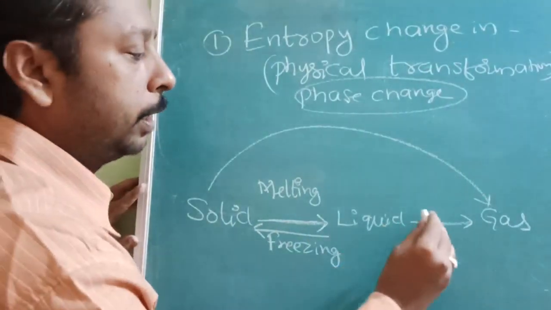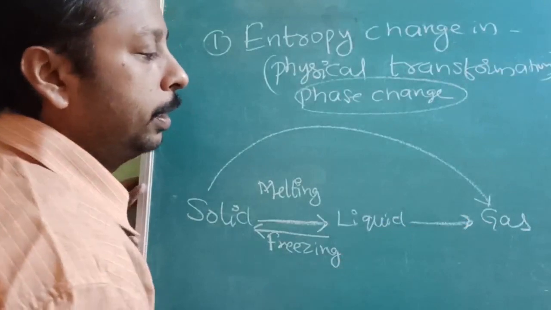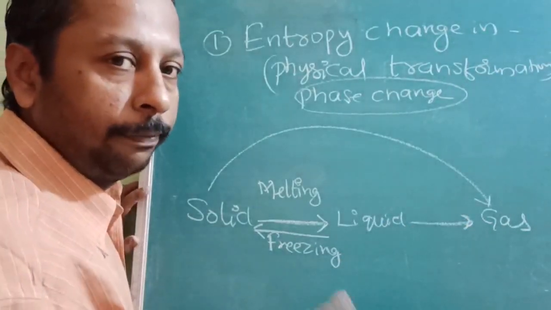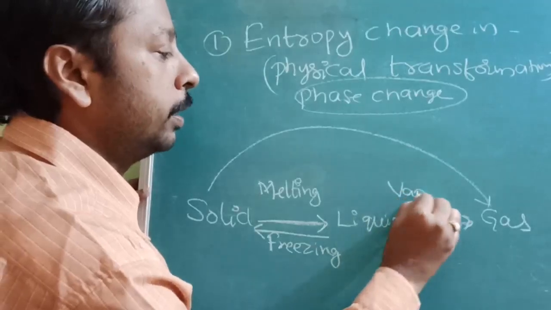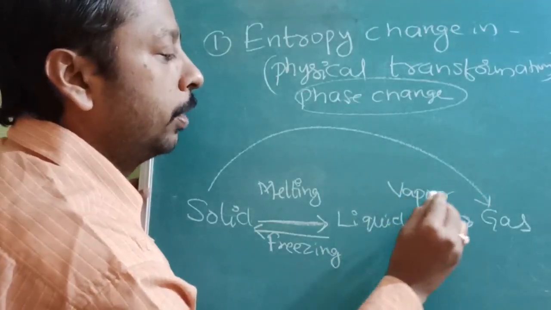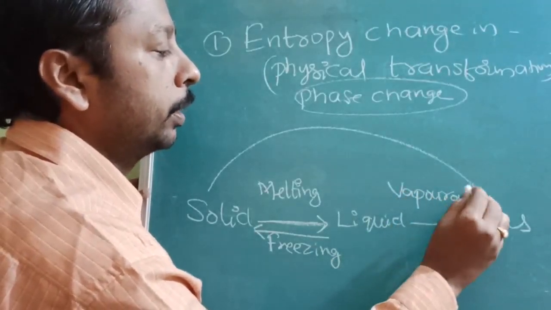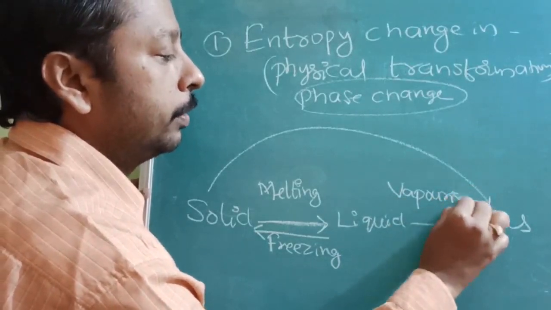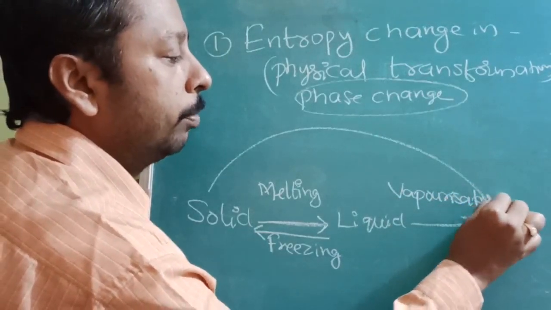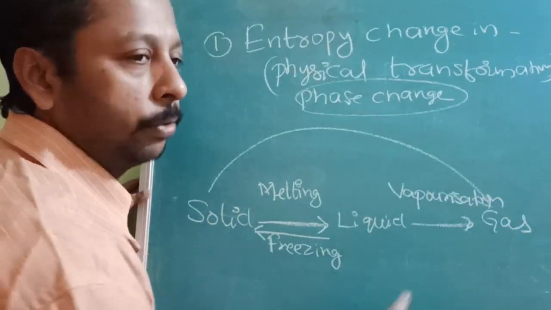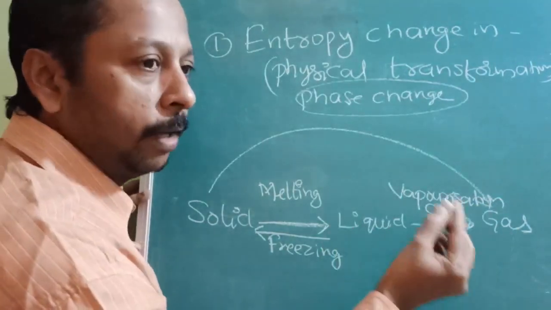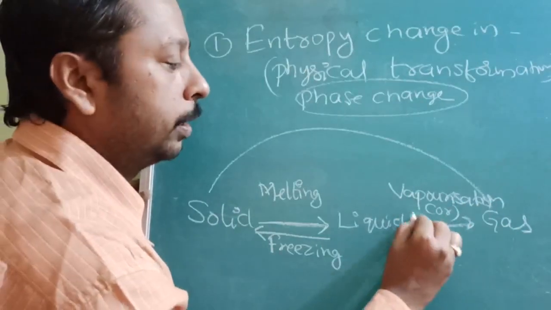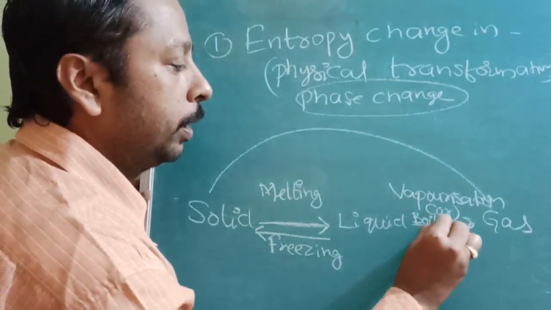Liquid to gas has two types of process. If it occurs on its own, it is called vaporization. If a liquid automatically converts from liquid to gas, then it is vaporization. Otherwise, if we have to give heat, then it is called boiling.